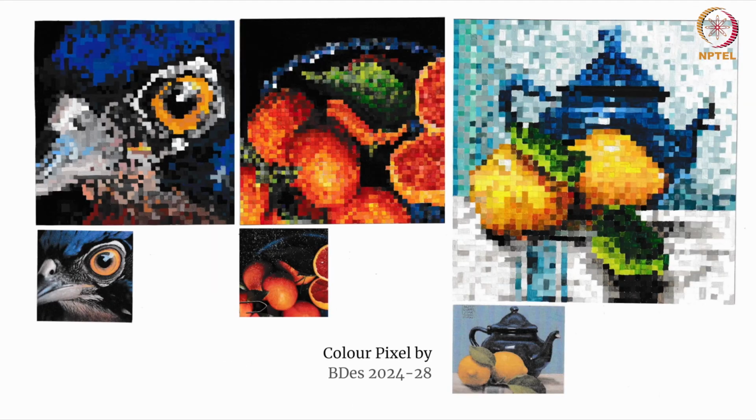These are a few more examples from the classroom exercise, where a student has done very brilliant work in replicating these images into pixels. This has come out really good.